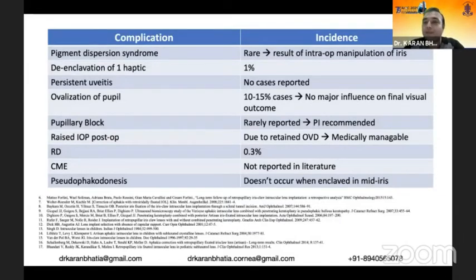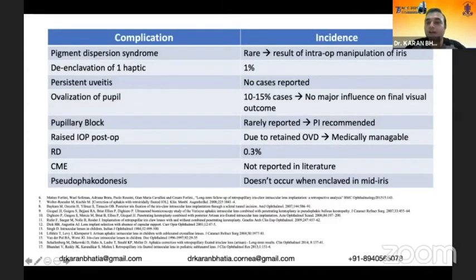De-enclavation of one haptic has been seen in only 1% of cases, and this is because you have not enclaved full thickness. Persistent uveitis, no cases have been reported. Ovalization of the pupil is seen in 10 to 15% of cases. It is the most common complication that you see. However, it does not impact the visual outcome of the patient.